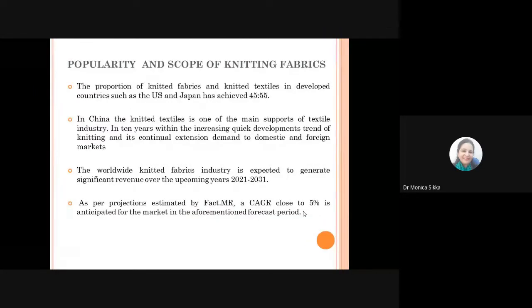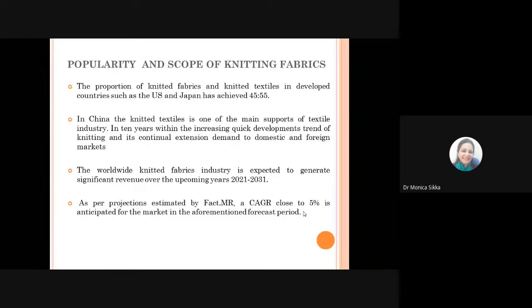Okay, so now talking about the popularity and scope of knitted fabrics, as I mentioned earlier, the proportion of these knitted fabrics and knitted textiles in developed countries like the US and Japan has achieved a 45 to 55% share of the market. And in China, knitted textiles is one of the main supports of the textile industry.